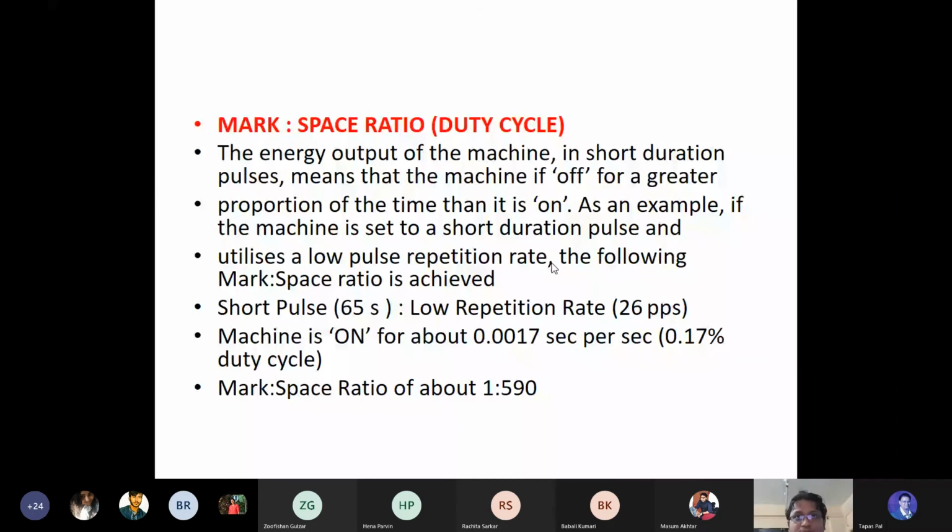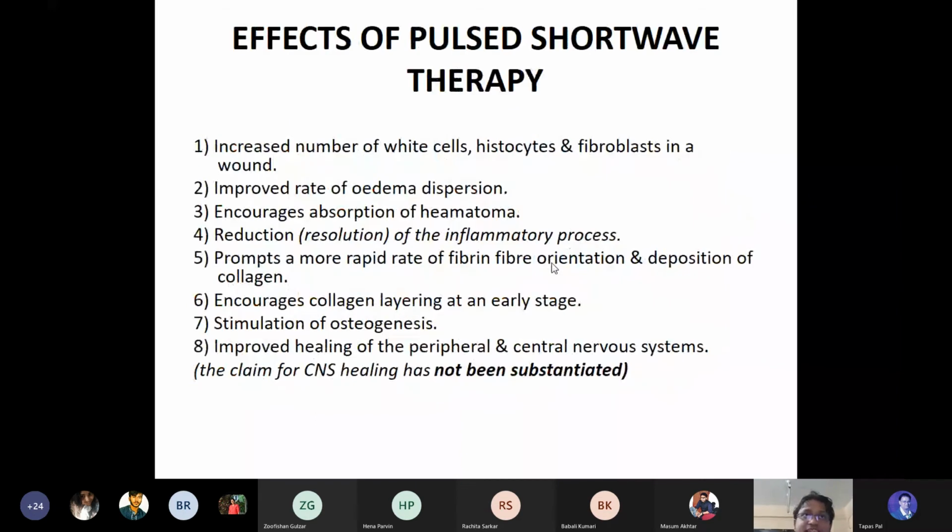Effects of the pulse therapy are the physiological effects: increased number of white cells, histiocytes and fibroblasts, improved rate of edema dispersion, encouraged absorption of hematoma, reduction of the inflammatory process, promotion of a more rapid rate of fibrin fiber orientation and deposition of collagen, encouraging collagen layering at the early stage, stimulation of osteogenesis and improved healing of the peripheral and the central nervous system.